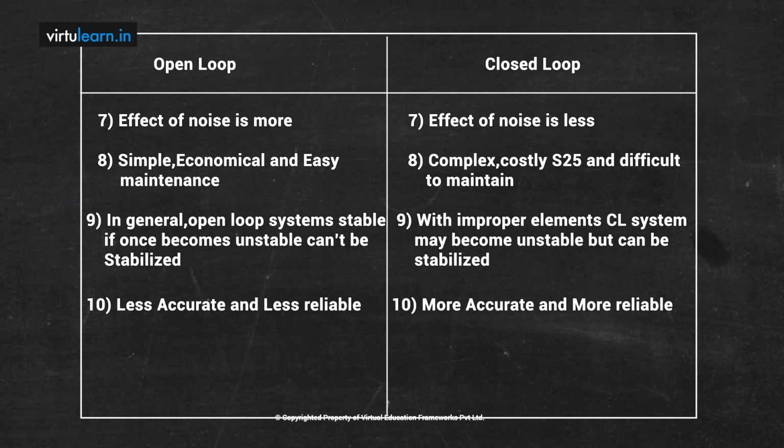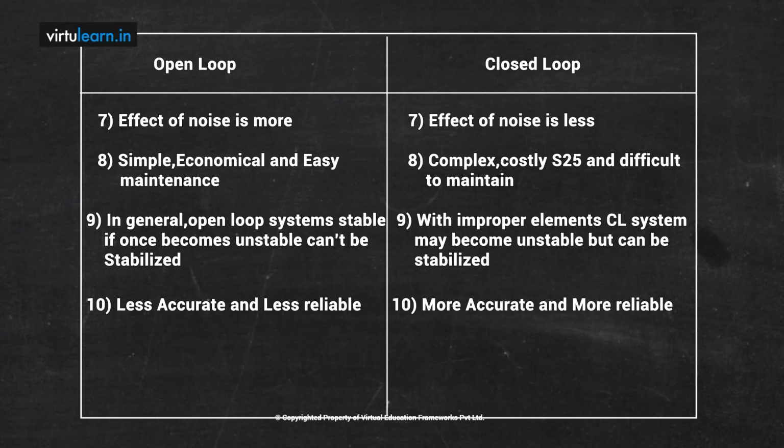Next, what will be the effect of noise and disturbance? The effect of noise and disturbance in an open loop system is more, because whenever a disturbance or noise comes, it is directly carried forward to the output, whereas in closed loop we can monitor it and take some action on it. So the effect of noise is more in open loop and less in closed loop. Then, the open loop system is always simple, economical, and very easy to maintain. Therefore, for simple systems we go with open loop only.